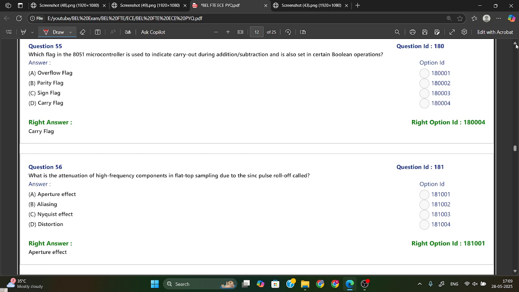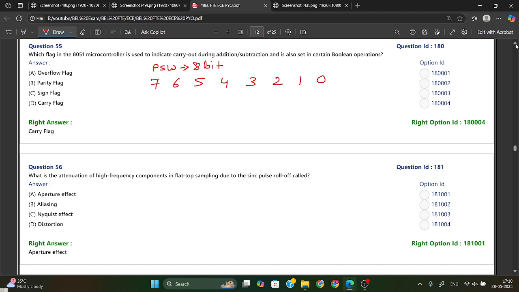If we talk about the 8051 microcontroller, just now we discussed PSW, which shows your status flags after doing ALU operation. It is generally 8 bit. If you see, we have 0, 1, 2, 3, 4, 5, 6, 7, so it is of 8 bit.